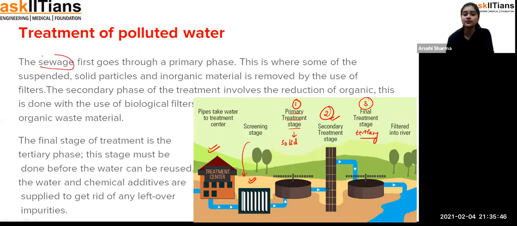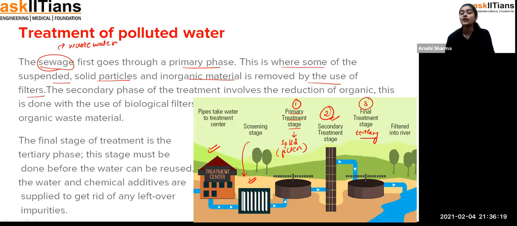The sewage first goes. Now, sewage, we know, is the wastewater which we are getting from our houses, or the wastewater which we are getting from the community of the people. If you remember, the sewage first goes through a primary phase. There, some of the suspended solid particles and inorganic material is removed by the use of filters. That means in the very first stage we are having the filters, and with the use of the filters we remove the suspended or the solid particles from the water.